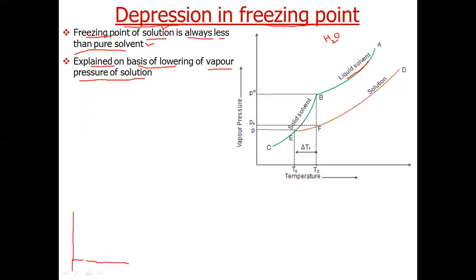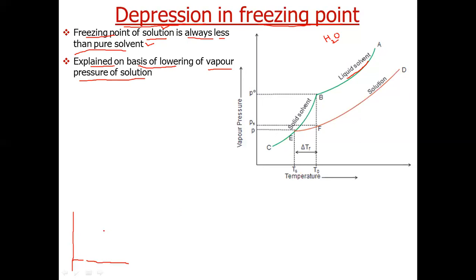This process is called sublimation. The conversion of solid directly to vapors is called sublimation. This curve CB is the vapor pressure curve of solid water, or ice. Again, this curve shows that the vapor pressure of ice or solid solvent increases with the increase of temperature.